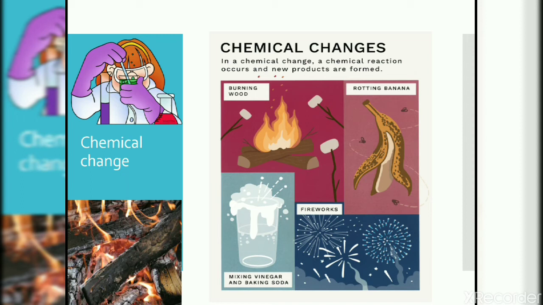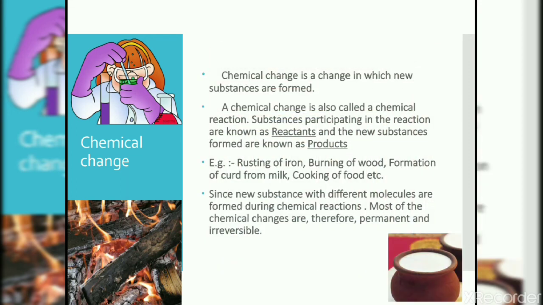Like mixing vinegar and baking soda, fireworks. There is some reaction happening when we provide heat by lighting with the matchstick, and we get the sound and light while burning the crackers. Now, a chemical change is a change in which new substances are formed. A chemical change is also called a chemical reaction. Substances participating in the reaction are known as reactants, while the new substances which are formed are known as products.